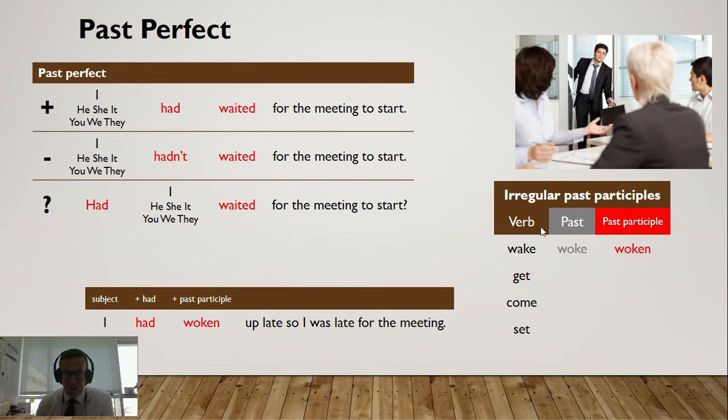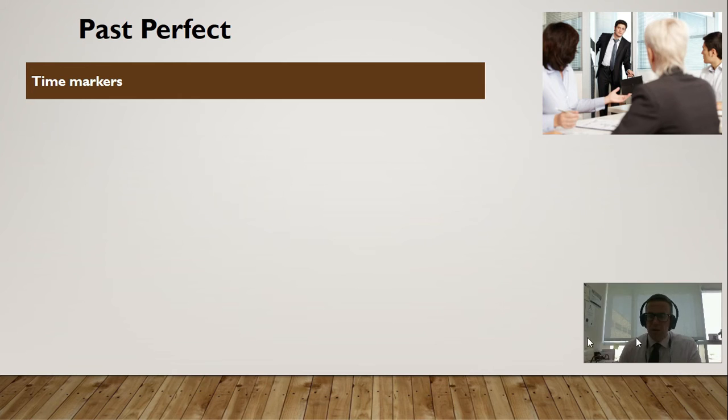These are also irregular. We have get, come, and set. Get is got and got. So it's the same as the past. I had got. Come, sometimes it's the same as the original verb. I had come for the past participle. And set, sometimes it just doesn't change at all. Set, set, set. I had set my alarm clock, for example, but I didn't wake up.